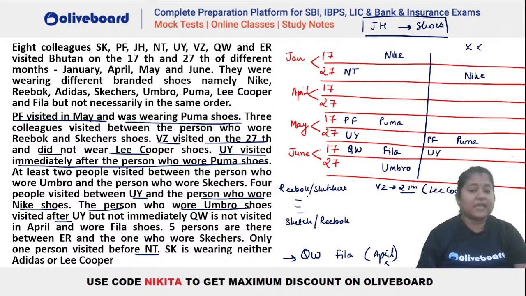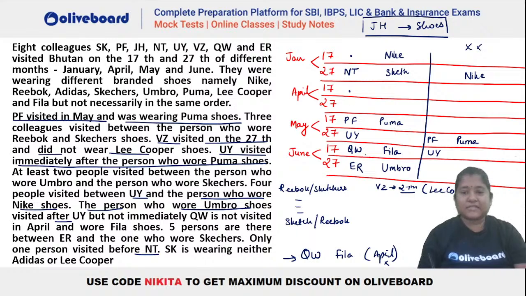Okay. Now we have to place 5 persons between ER and Skechers. So let's say we take your ER here. So 1, 2, 3, 4, 5, not possible. ER here, 1, 2, 3, 4, 5, not possible. You will see the only possibility will be here, ER here, and 1, 2, 3, 4, 5, this will be your Skechers, right? So we have something like this.